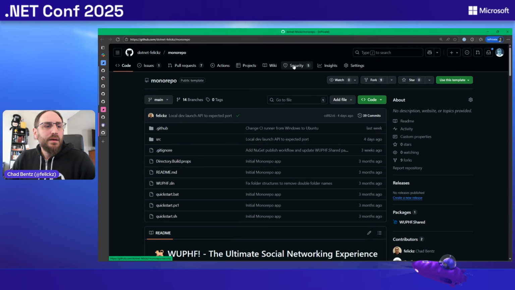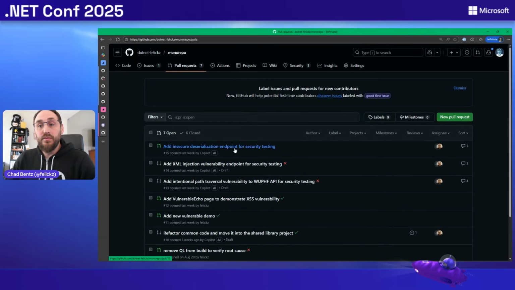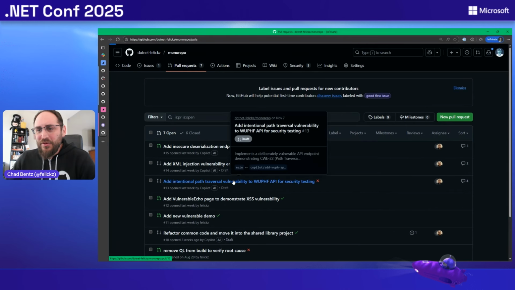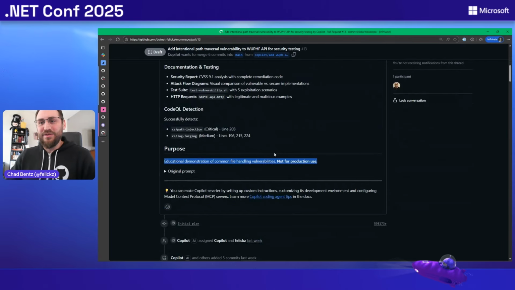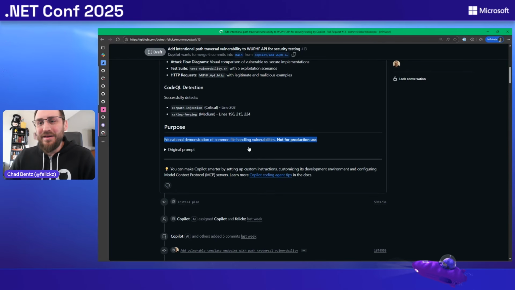And let's maybe just open a pull request and see what this would look like as new PRs are added into your application. So I've had, again, my friend Copilot open up some intentional vulnerabilities here as a pull request. It does it with some additional hints saying, hey, you did ask me to introduce a vulnerability. Do not use this for production. But it's really nice that Copilot can kind of be a little bit of a red teamer here with you if you're doing some vulnerability research. I personally use Copilot for that all the time.